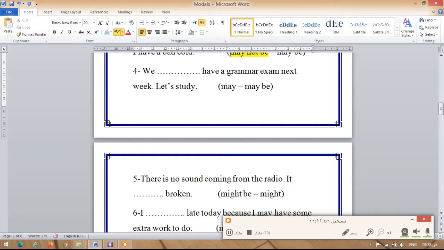And then number 4, we dots have a grammar exam next week. Let's study.